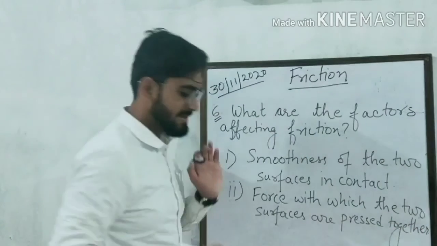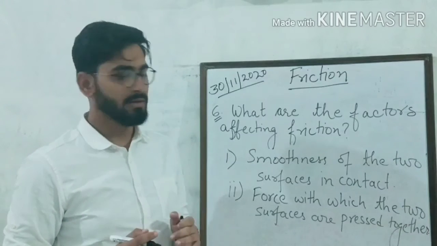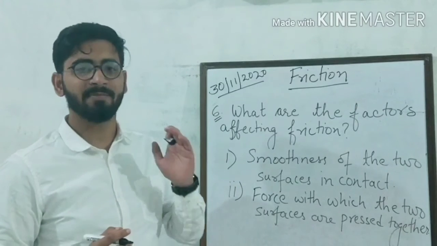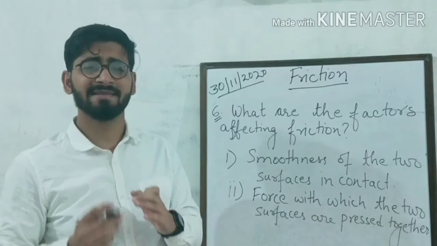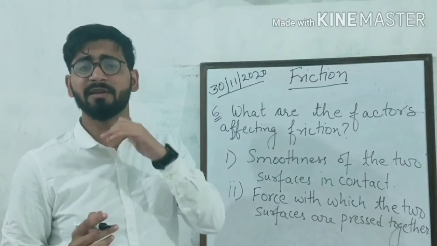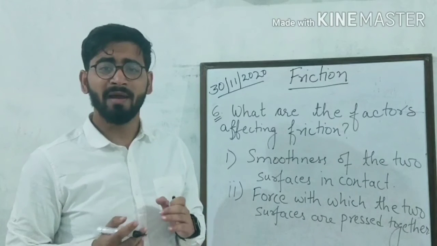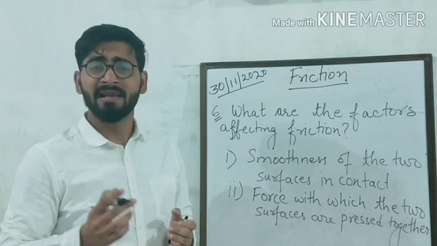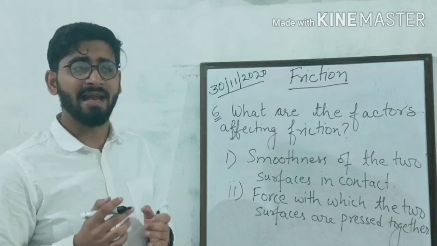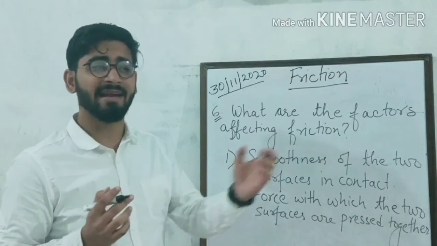This is the second factor which affects the friction: the force with which the two surfaces are pressed together. If the force with which the two surfaces are pressed is harder, then the friction will be more. For example, if you drag a mat when no one is sitting, you will find it easy to drag the mat. While if someone is sitting on the mat and you are asked to drag it, then you will find difficulty in dragging the mat.